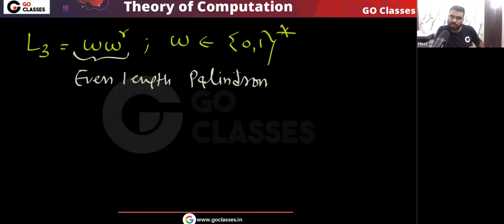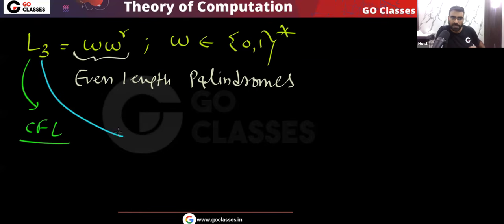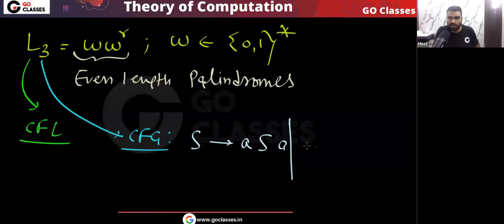Even length palindromes, reverse matching. Okay, so this is actually a CFL. For this language, you can easily write the context free grammar. There is a standard context free grammar for this language that will be like this: if your first symbol is A, the last symbol must be A, and in between you can put any even length palindrome.